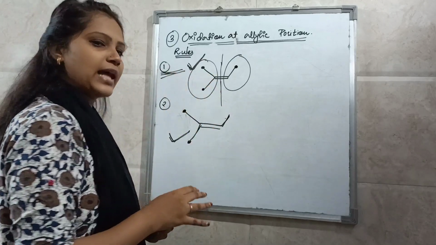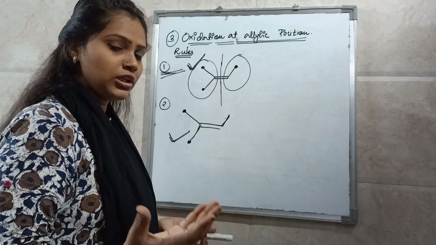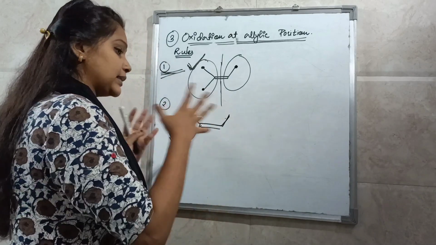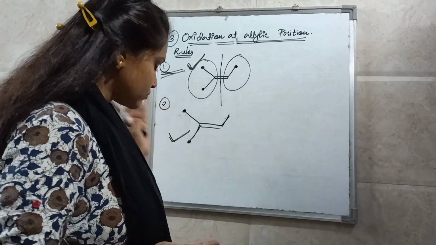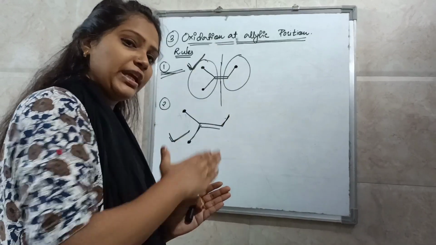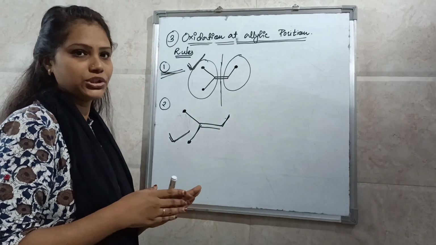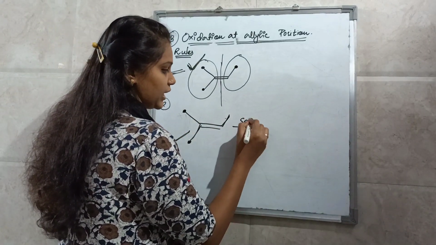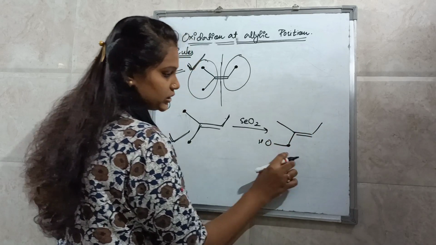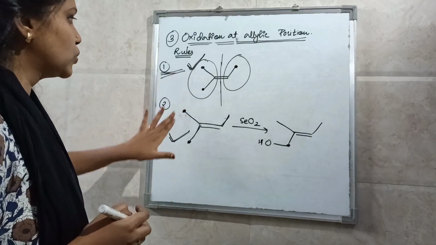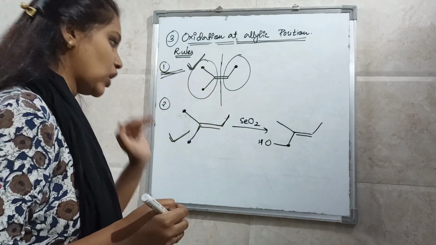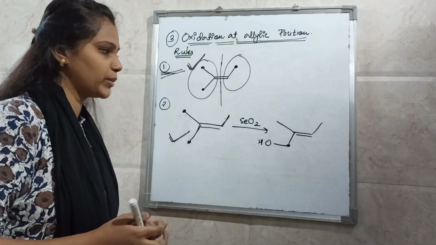So the first rule says that if you have more than one allylic position, the side at which there is more substitution, that side the oxidation will take place. And if on that side you also have more than one position, then the carbon trans to the main chain will undergo oxidation. So when treated with selenium oxide, the product will be OH. This allylic group will oxidize to OH. So these are the 2 rules. The first rule says that the more substituted side will react fast, and out of these 2, the one which is trans will give you the product.